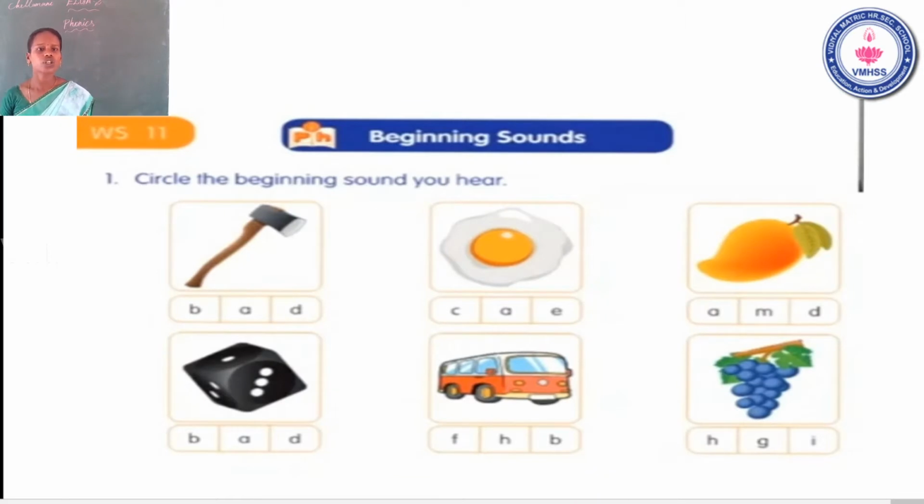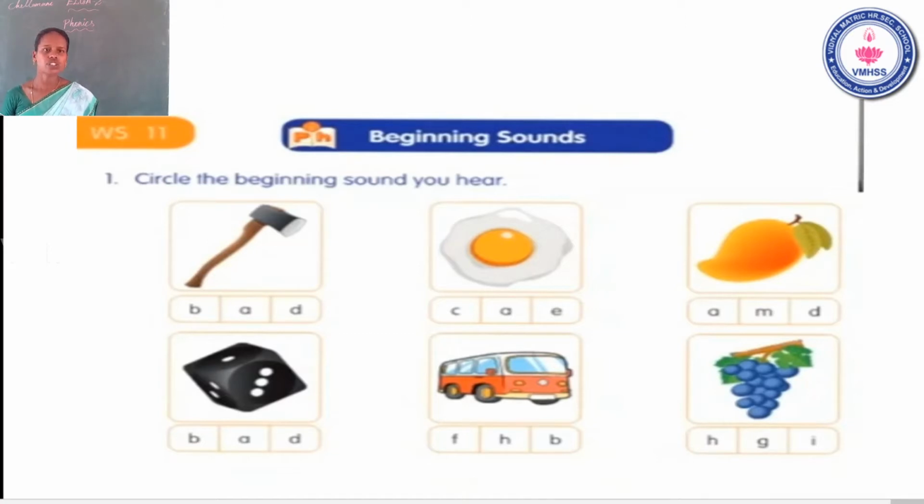Students, look at the next slide. Yes, this is your activity. Okay, you can take your worksheet book and do this. Okay, beginning sounds. Circle the beginning sounds you hear.